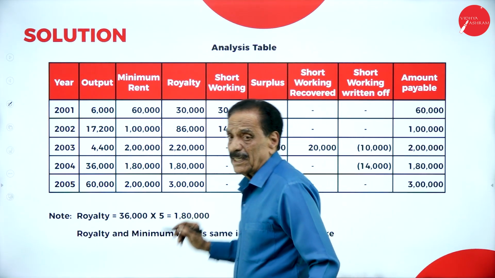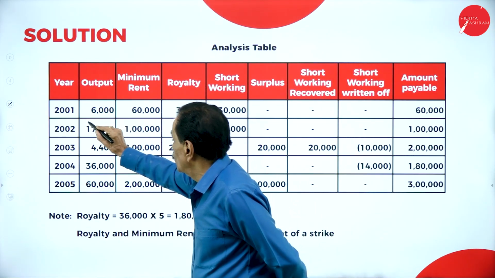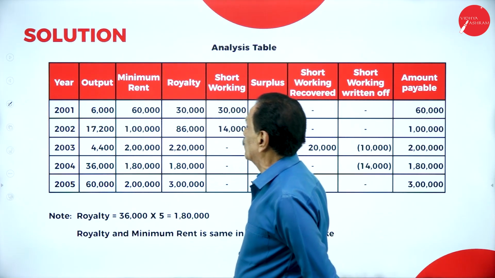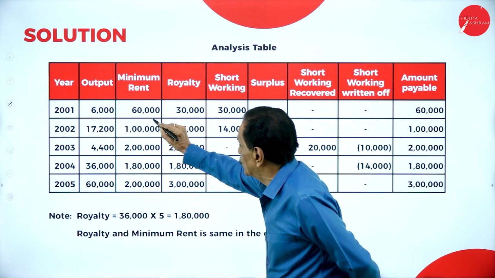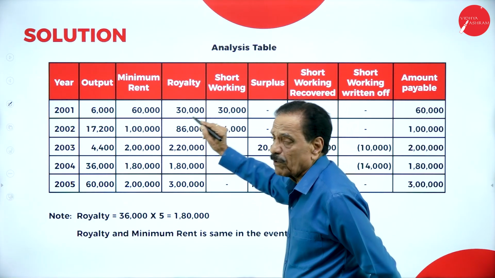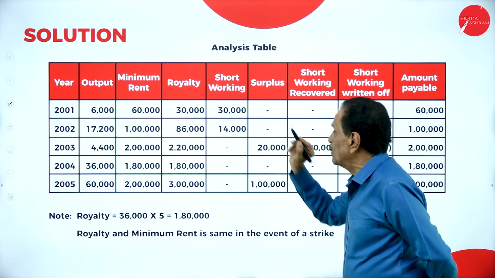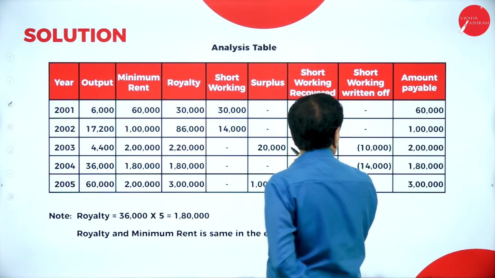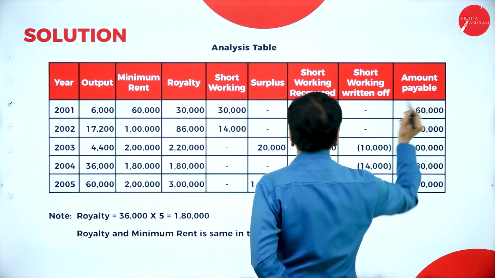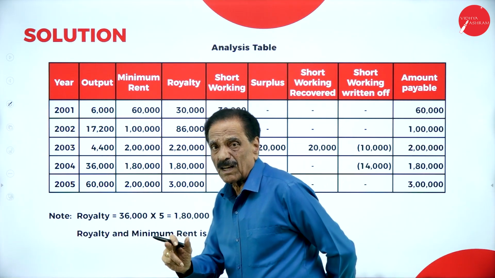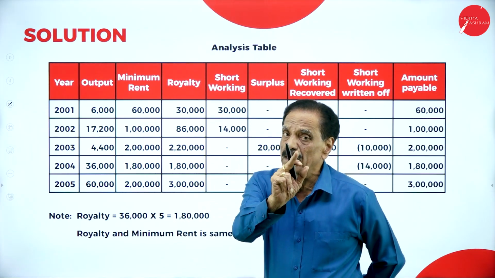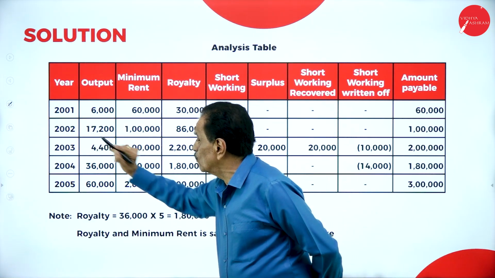This is your royalties analytical table. In 2001, your output is 6,000 tons. Minimum rent is 60,000. Royalty at 5 rupees per ton, 5 into 6, is 30,000. There was a shortage of 30,000. So payable to landlord, whichever is more, 60,000. Either the royalty or the minimum rent, whichever is more. Come back to 2002.